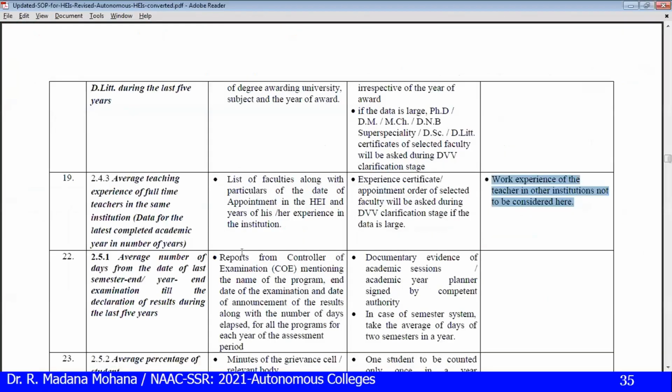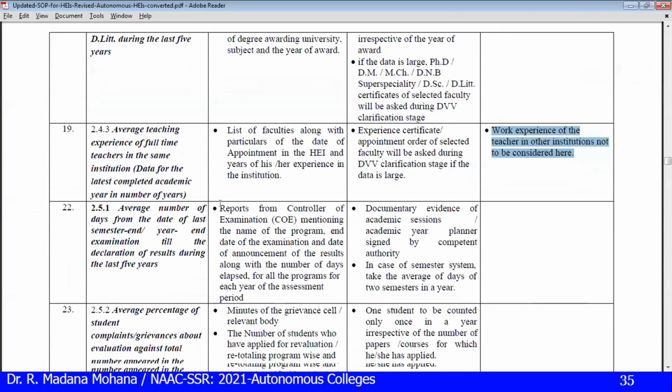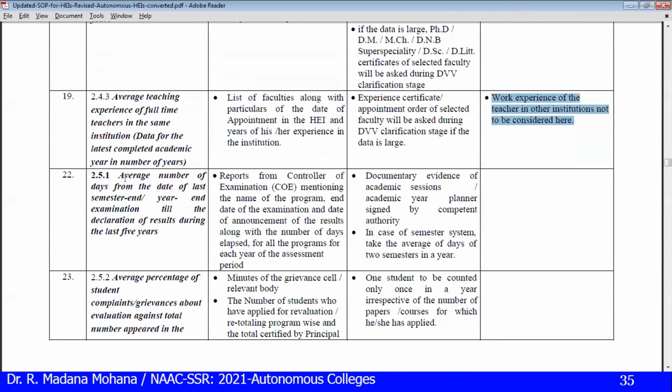Now let us go back to SOP for 2.5.1, 2.5.2. So, number of days for result declaration. See here, you have to maintain report from the controller of examination mentioning the name of the program, end date of the examination, date of announcement of the results, along with the number of days elapsed for all the programs for each year of the assessment period. Then documentary evidences of the academic sessions, academic year planner signed by the competent authority. In case of semester system, take the average of days of 2 semesters in a year.